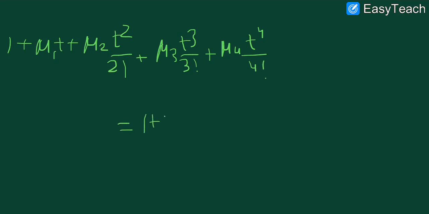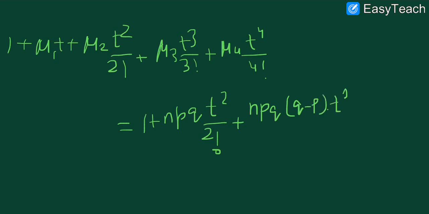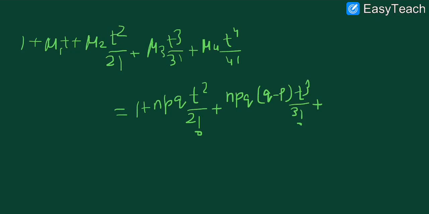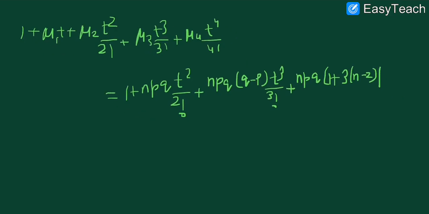On the right hand side we have 1 plus npq t square upon 2 factorial plus npq (q minus p) t cube upon 3 factorial plus, and it is a very important step, npq (1 plus 3(n minus 2)pq) into t power 4 upon 4 factorial.